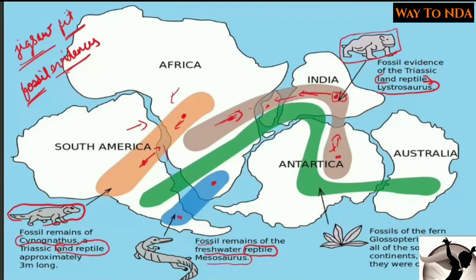Okay, so the first force he tried to explain was the pole fleeing force. Pole fleeing force. And the second force he tried to explain was tidal force.